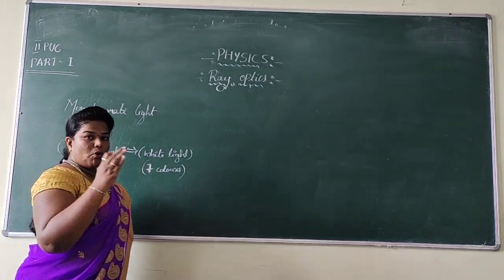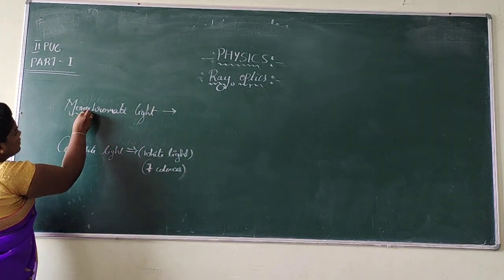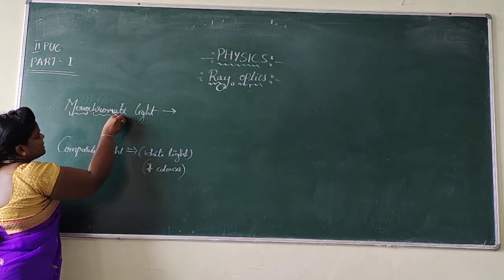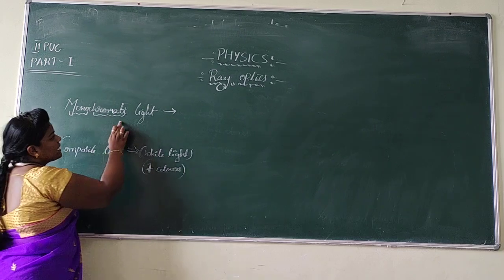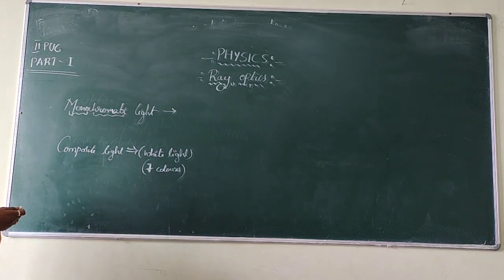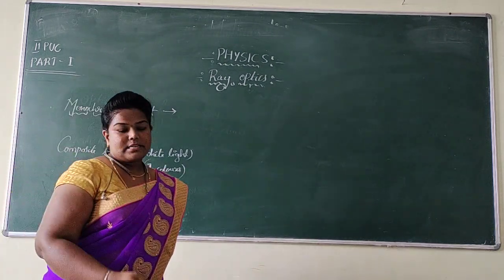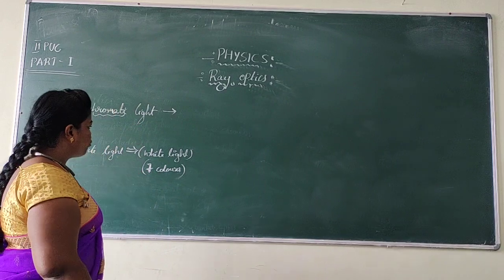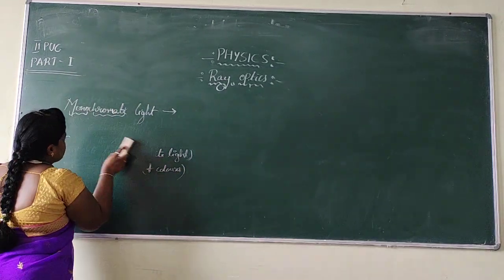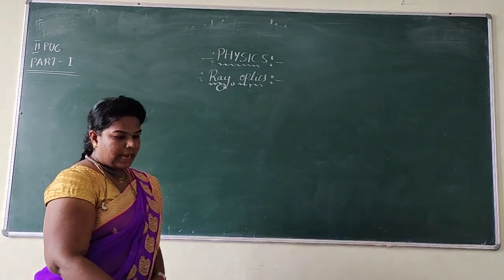When we come towards monochromatic light, mono indicates single, chromatic indicates color. So the single colored light is called monochromatic light. Or even you can say that the single wavelength light is also called monochromatic light. So this is about monochromatic light and composite light.